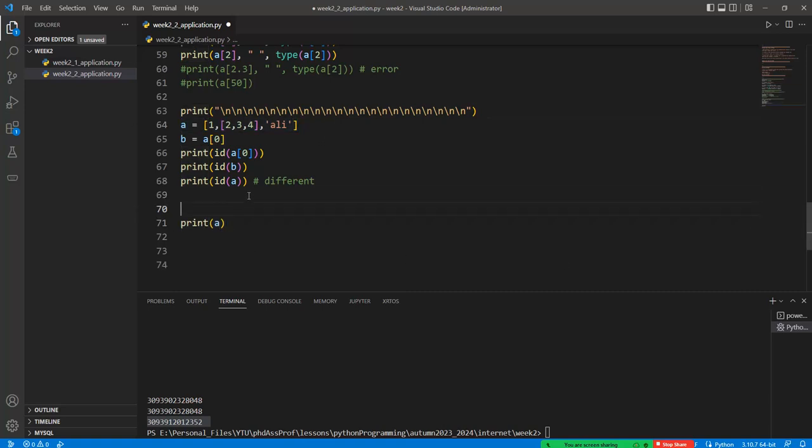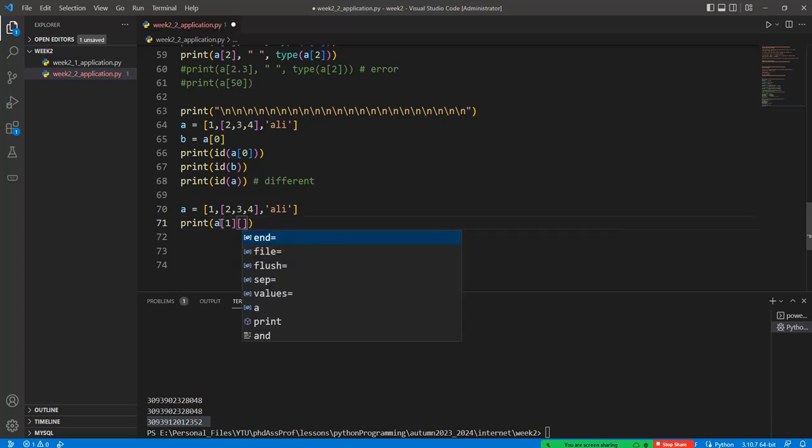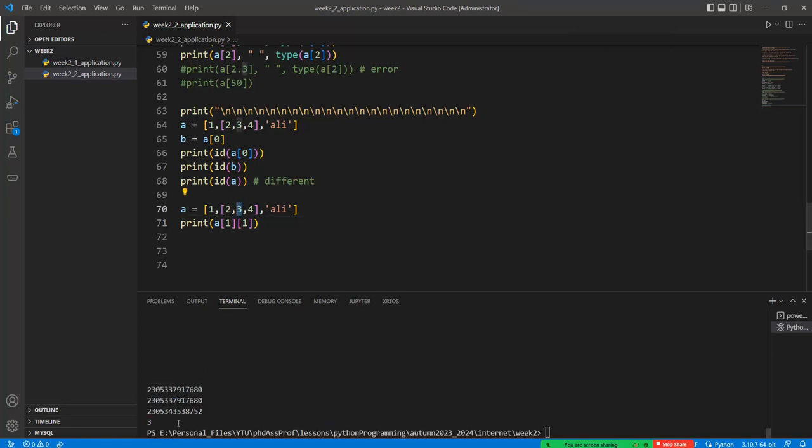For example, if I change this formula in here, we have the list value, and this is the index of the 1. If I have this term, 1 1, what's the output of this code? This code generates the 1 index, and so we can reach the list value. This list also contains integer values, and then we can reach it with the double brackets with the 1 and 1. If I run this code again, we have the 3 value at the terminal page.